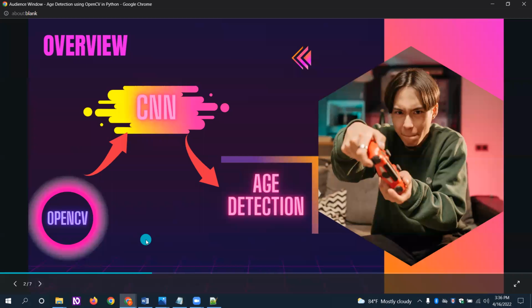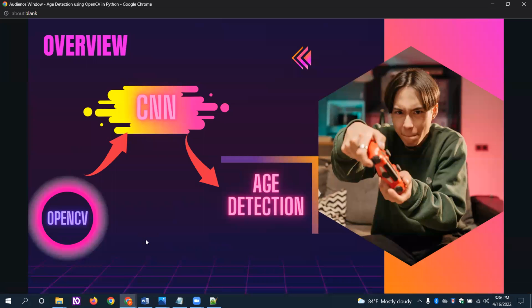Next, this is the overview of the project. When it comes to OpenCV, it is a great tool for image processing and performing computer vision tasks. It is an open source library tool which can perform tasks like face recognition, object recognition, tracking and landmark detection. Moreover, it supports Python, Java, and C++. This library is equipped with a lot of functions and algorithms where we can make any type of detection.